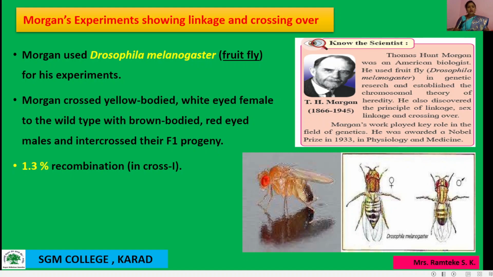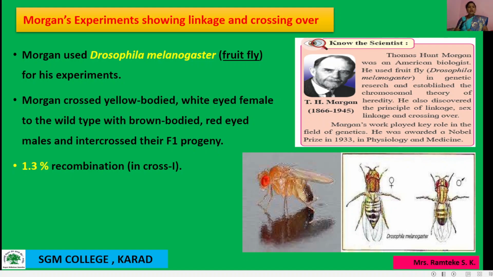After performing the experiment, he observed that the two genes do not segregate independently of each other, and the F2 ratio deviated very significantly from the 9:3:3:1 ratio. So that is the reason Morgan performed this different experiment.